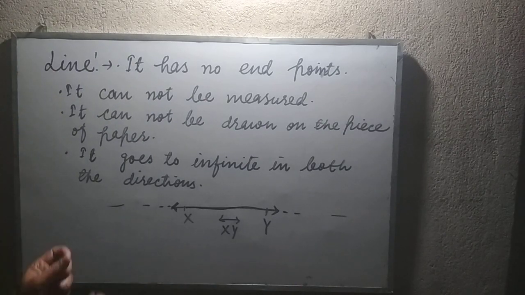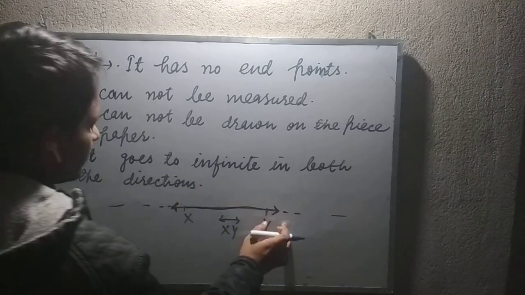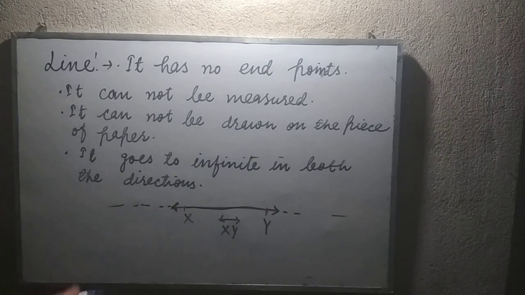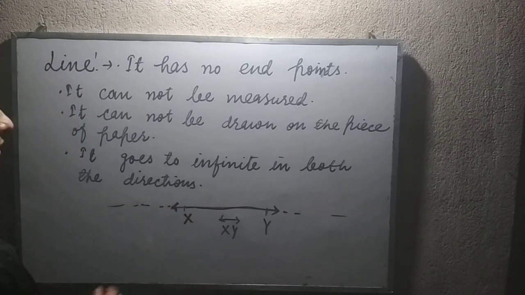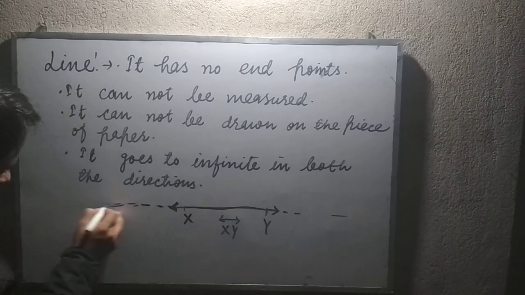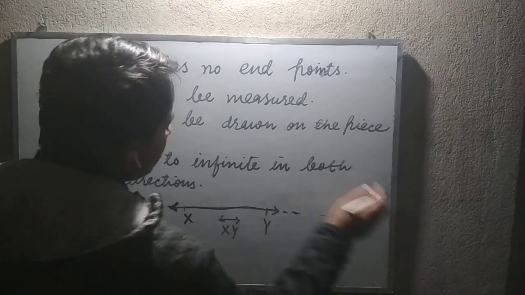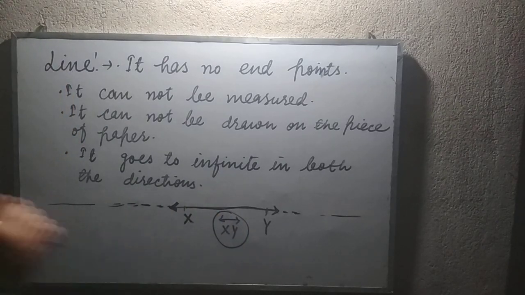So we can say this line cannot be stopped at any point. This is why it has no endpoints, and the length of this line cannot be measured. I hope you all are getting it. It doesn't have an endpoint, because this way it is going to infinity and that way it is going to infinity. This is denoted like this. So we can represent the line on the piece of paper, but we cannot draw the line on the piece of paper.